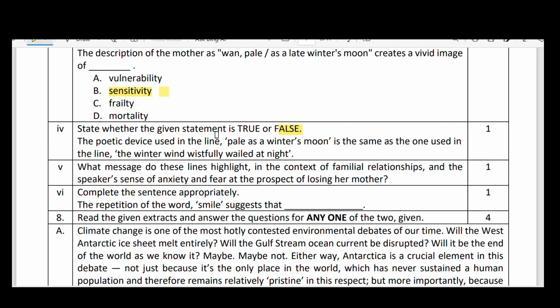And the sixth question: complete the sentence appropriately. The repetition of the word 'smile' suggests that... the repetition of the word smile, smile and smile, is actually repetition. Why did she smile?